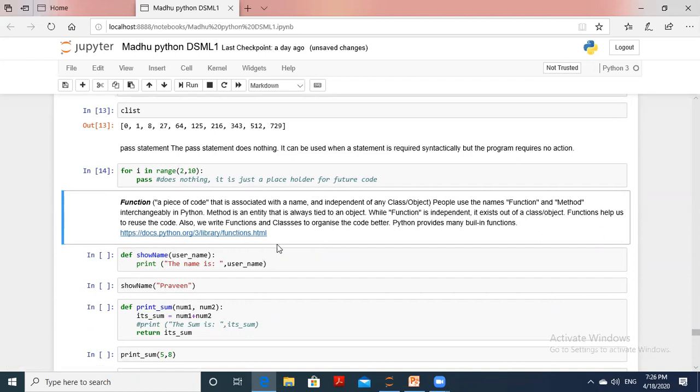So Python has some built-in functions. Already we have used some built-in functions till today. So let us see what built-in functions there are in Python. Some functions we haven't used till now.